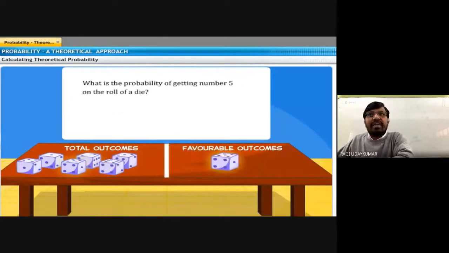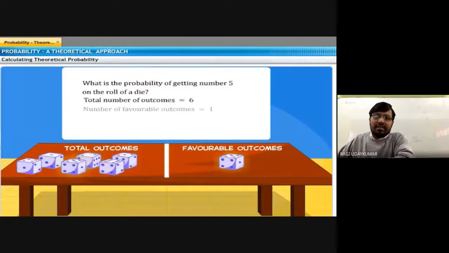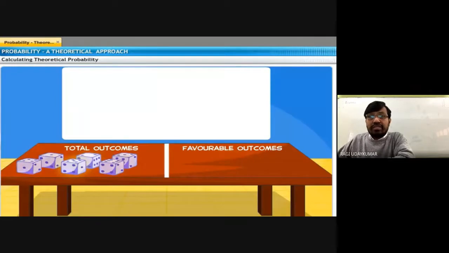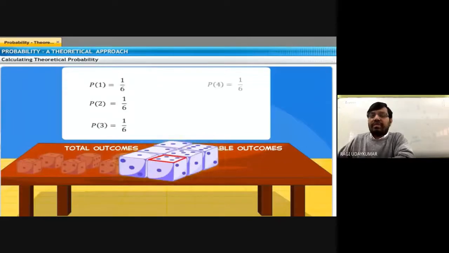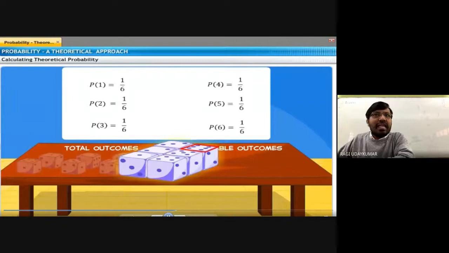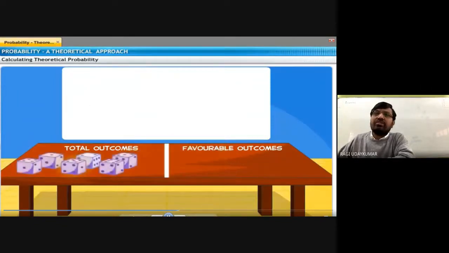The probability of getting a number 5 is also 1 by 6. Any number you take. This is when you do the experiment a number of times. These are actually called random experiments. I'll explain very clearly. Getting a number 1 is 1 by 6, getting a number 2 is also 1 by 6, getting a number 3 is also 1 by 6.